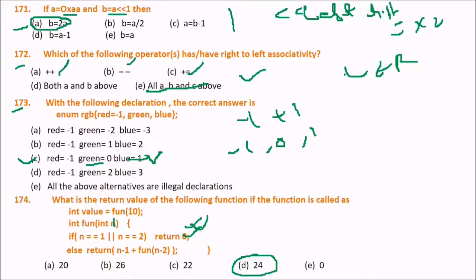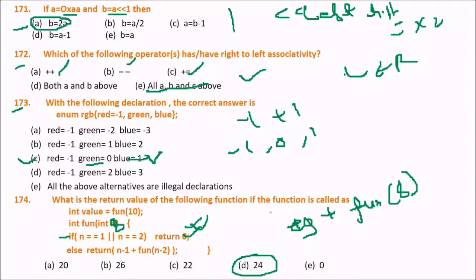So let us do it. First, the condition will not be met, and 10 will come. So it will return n minus 1, which is 9, plus function of n minus 2, that is 8. So function 8 will be called again, and 8 will be passed here. Again 1 and 2 is not there.